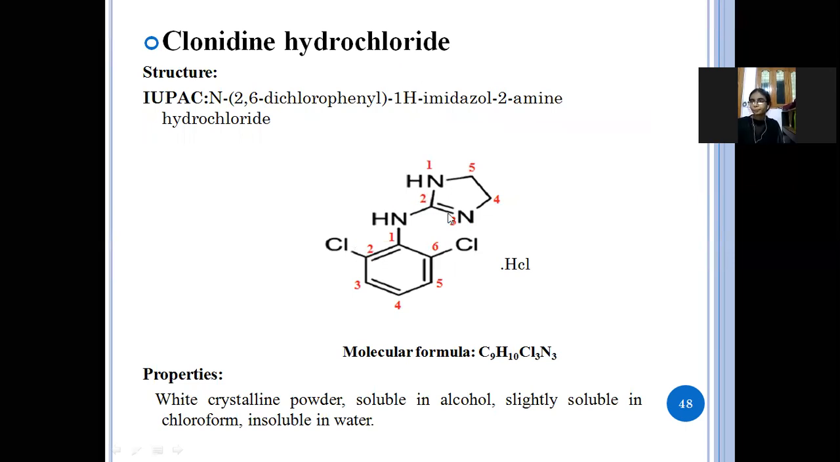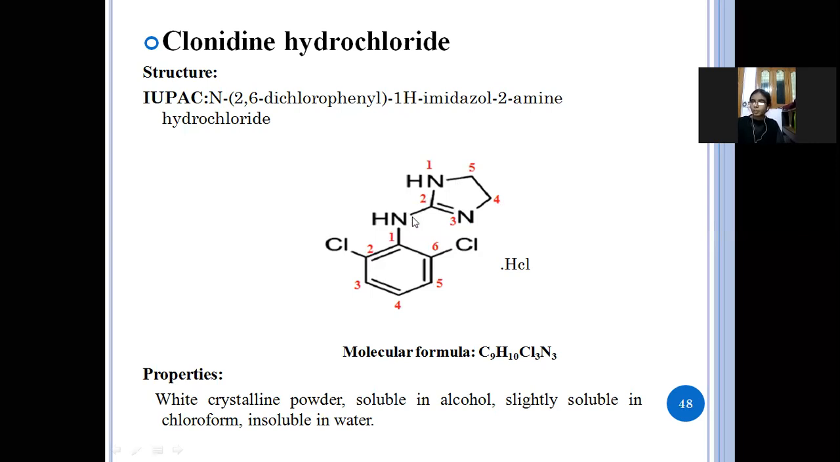So clonidine hydrochloride, this is the structure and IUPAC name is N-(2,6-dichlorophenyl)imidazole-2-amine hydrochloride. So here this is the phenyl structure. In the second and the sixth position the chlorine atoms are there. So 2,6-dichlorophenyl, and here in the first position the imidazole structure is there. So a 5-membered ring with 2 nitrogen atoms.